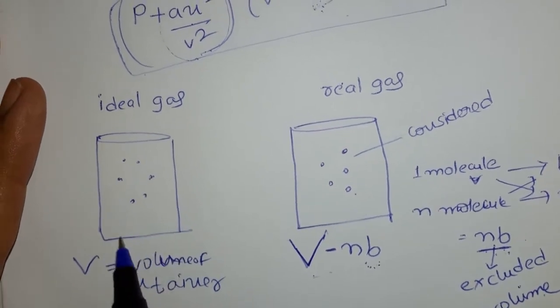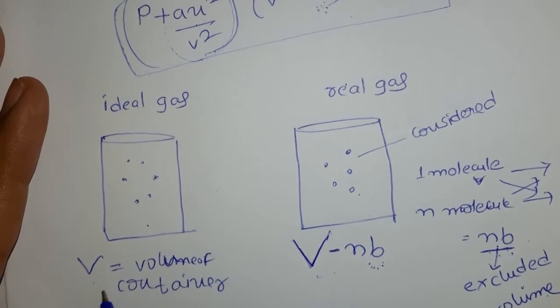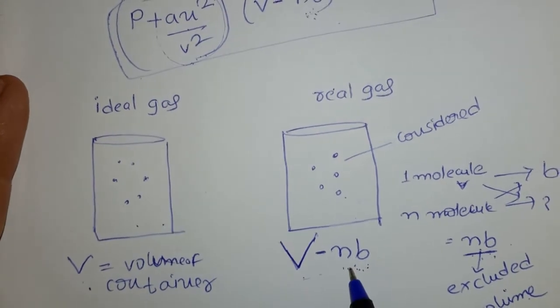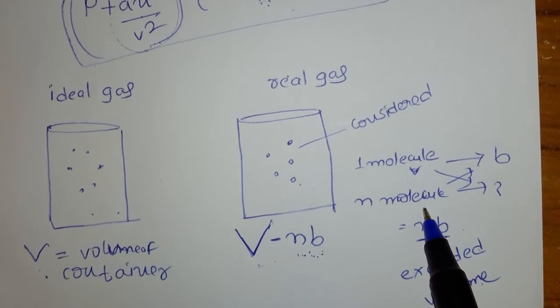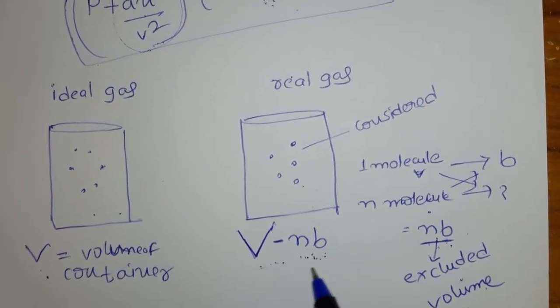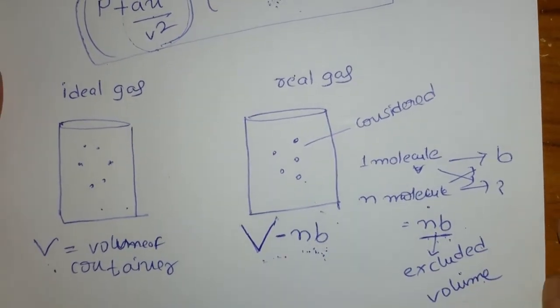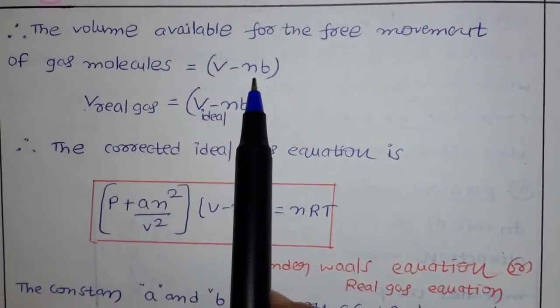In the case of an ideal gas, the volume occupied by the gas molecules is neglected, so the total volume available for the free movement of gas molecules is V. But in this case, the volume occupied by the gas molecules is not neglected, so the volume available is V minus nb. Now let us see the volume correction here: the volume available for the free movement of gas molecules is V minus nb.